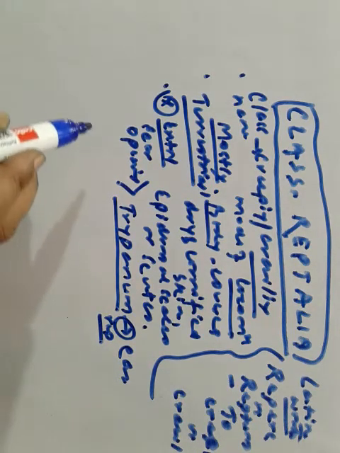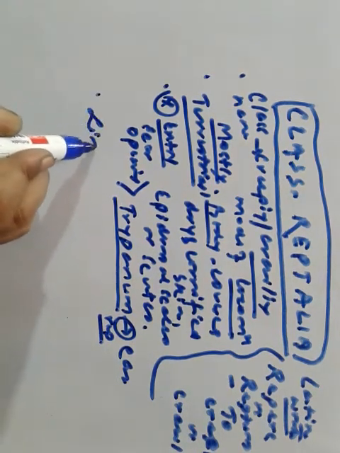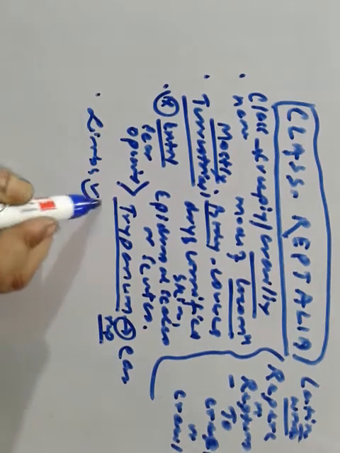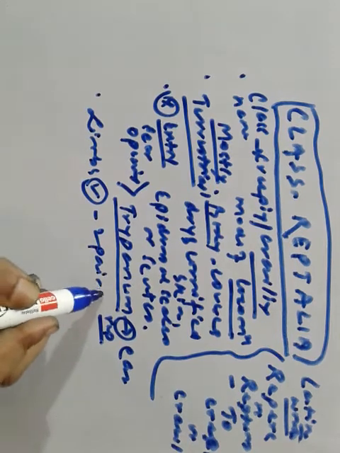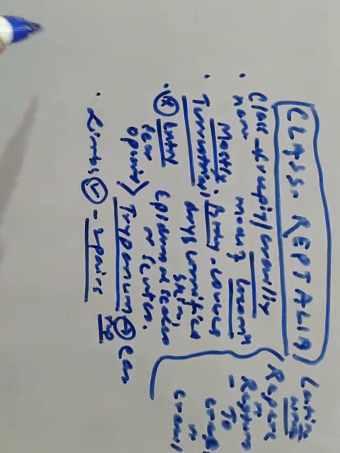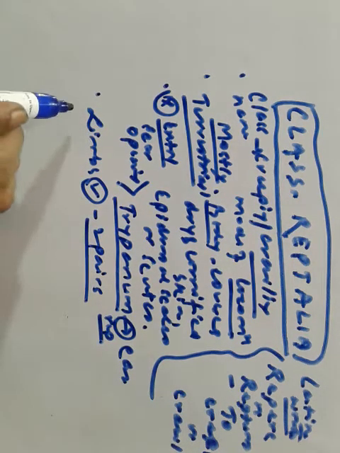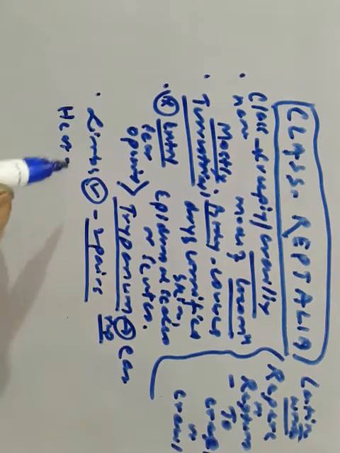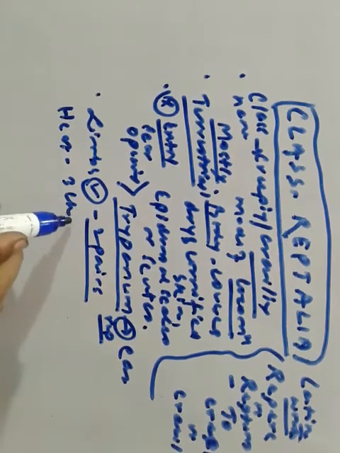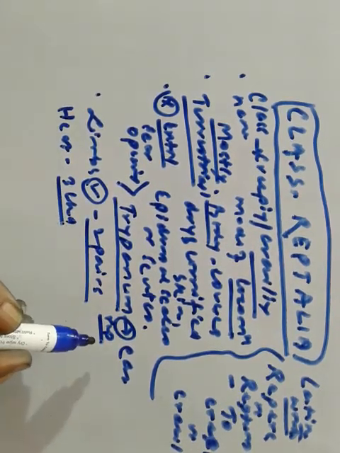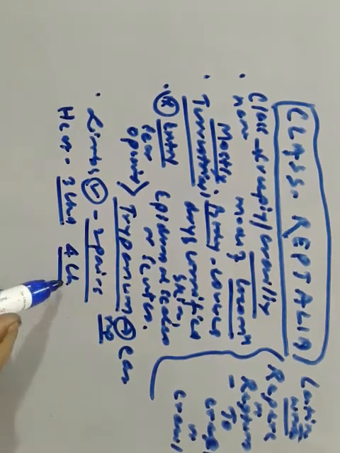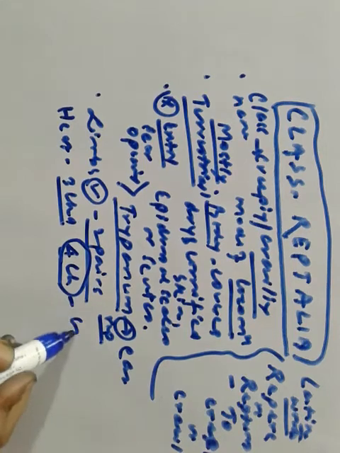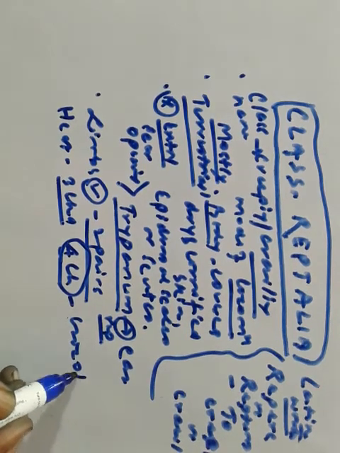Limbs, when present, are two pairs. Heart is usually three-chambered, but four-chambered in crocodiles.